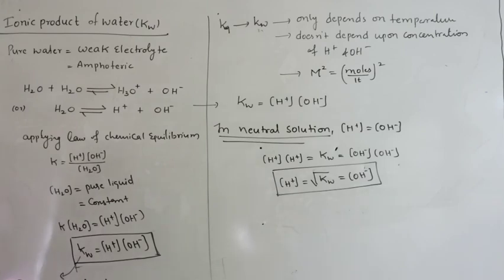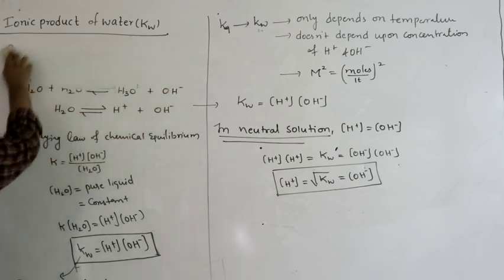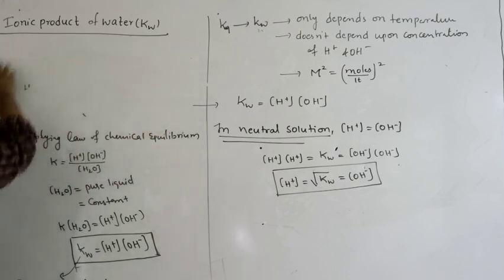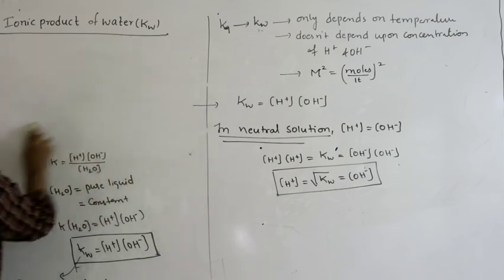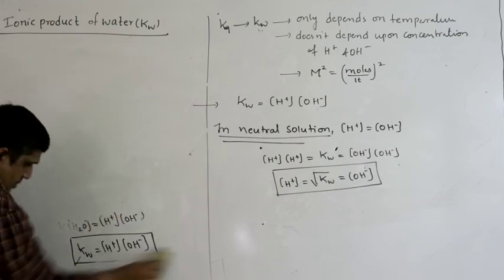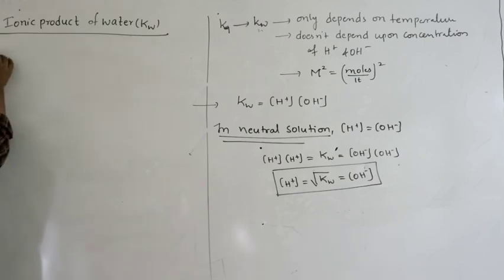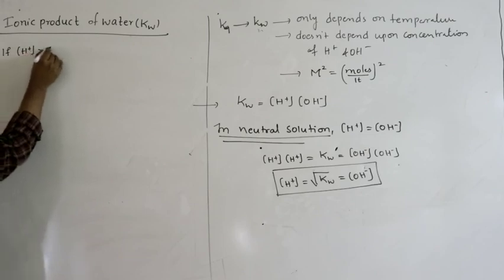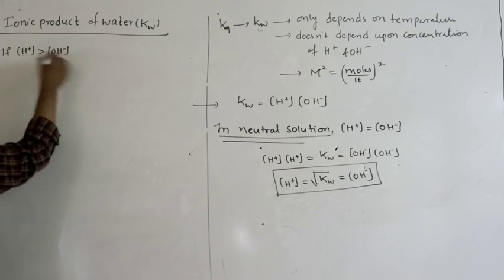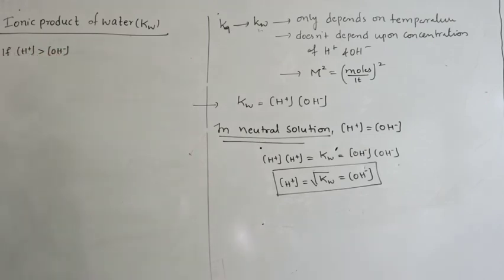So what is an acidic solution? An acidic solution is one which contains more H plus ions than OH minus ions. So if H plus ion concentration is greater than OH minus, then the solution is said to be acidic.